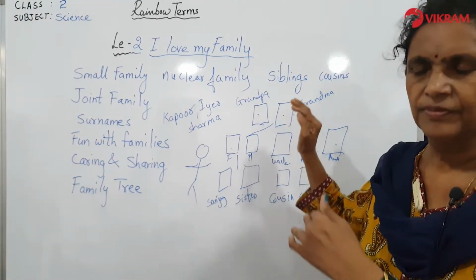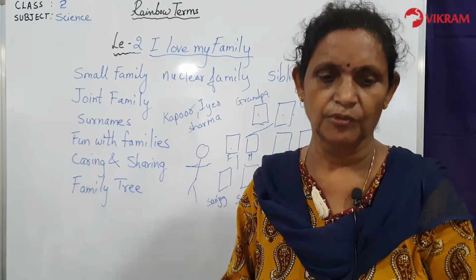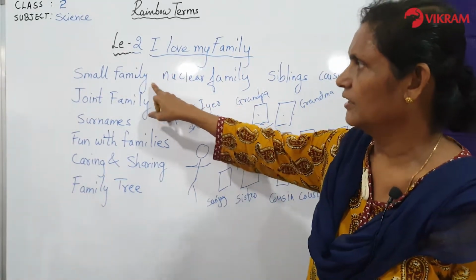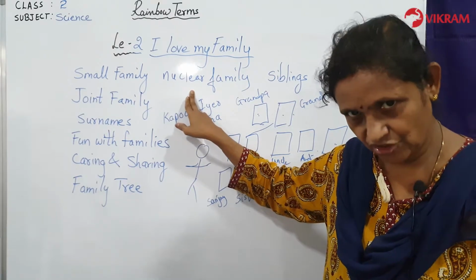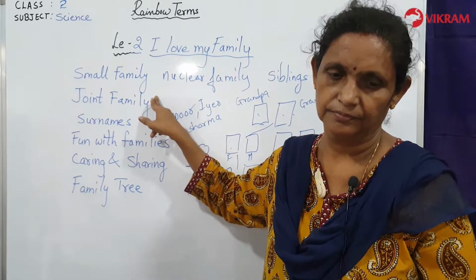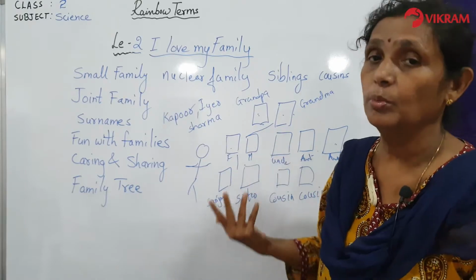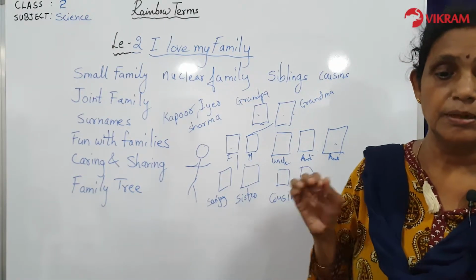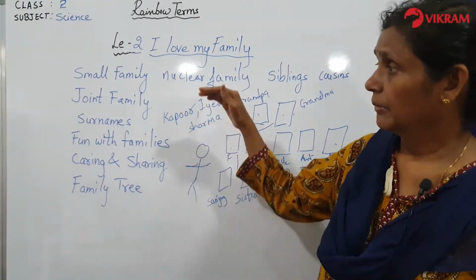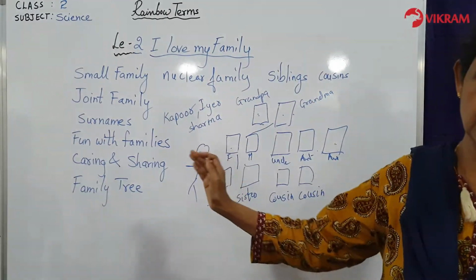So children, this is a family tree. What did we learn today, children? We have learned that mother, father and children make a small family or a nuclear family. Yes, right children? Correct. Families can be big or small also. And joint family means they have grandparents, uncles, aunts and so many members also. So the members of the family have a surname also, a common surname. The members of the family have the same common surname. So everybody belongs to the same family.